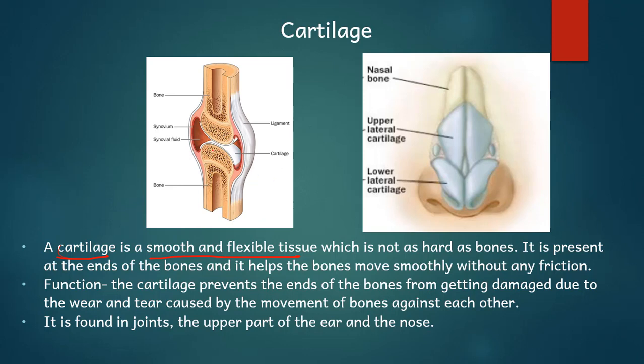As you see here also, there is cartilage present. So you can say basically some soft tissue is covering the hard surface of the bone. Okay, so what is the function of this cartilage? As we discussed, it prevents the ends of the bones from getting damaged, and it is also found in the upper part of your ear and nose. So when you touch your nose, it is soft. That is the cartilage. When you touch your ears, they are also soft, so they are made up of cartilage. So cartilage is present between your bones as well as in your nose and ears.